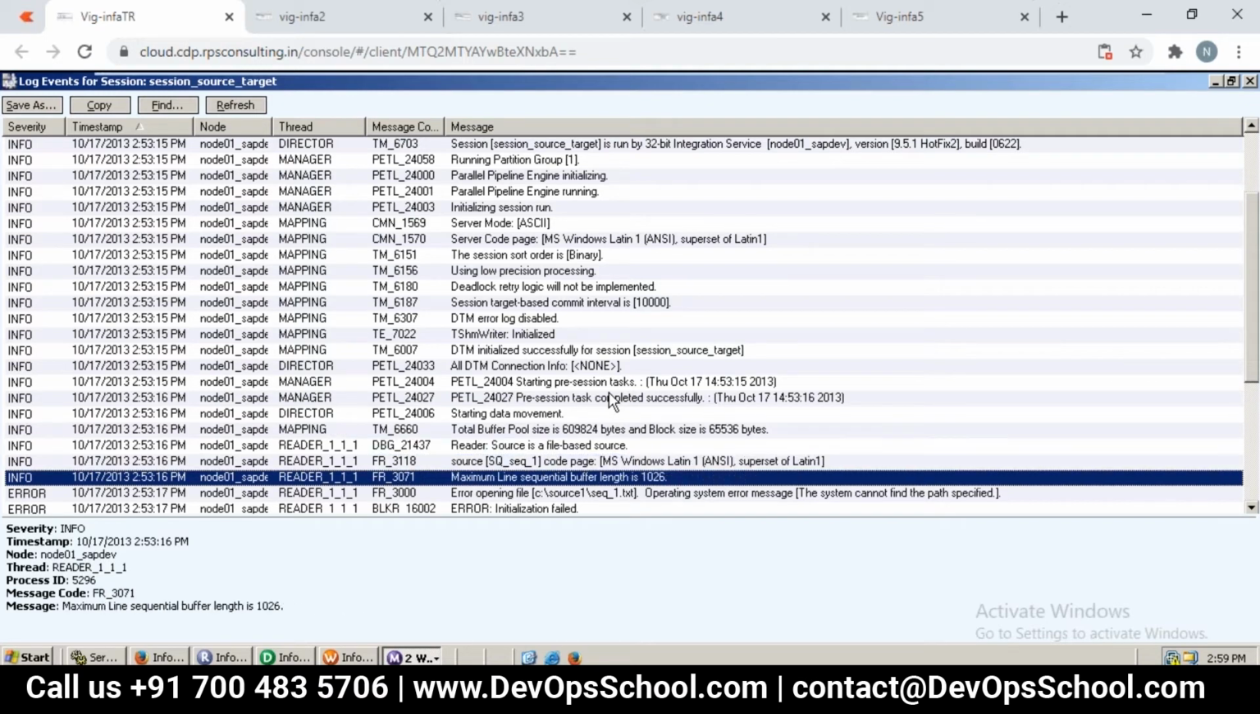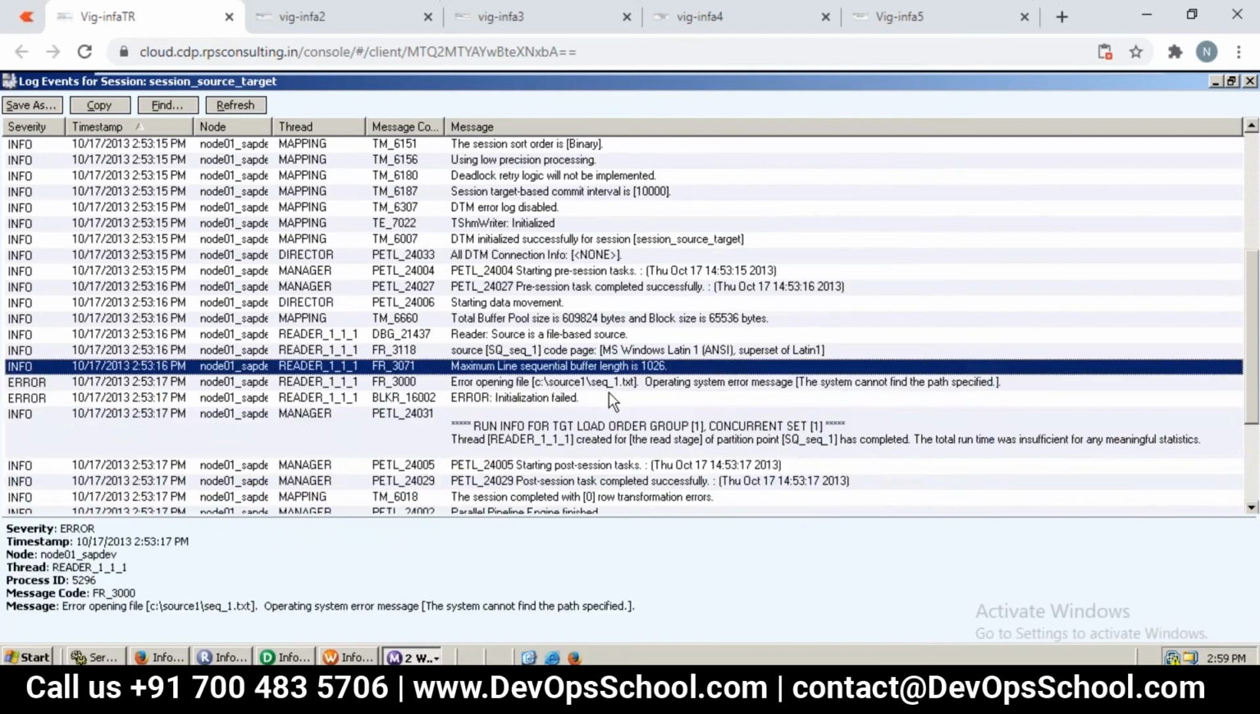Now line sequential buffer length by default is 1024 actually, so not 1026. Yeah, this is a wrong number which is shown. They are considering extra two spaces before and after. That's why they are showing 1026, but it's not the right number, because the actual right number is 1024, because data should be in multiples of 2, not like 1026 or 1027. It should be either, let's say, 256 or 512 or 1024 or whatever. It should be like this.